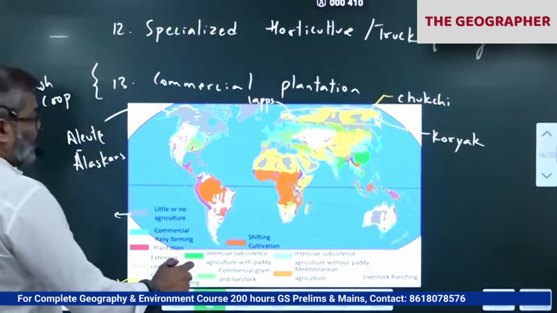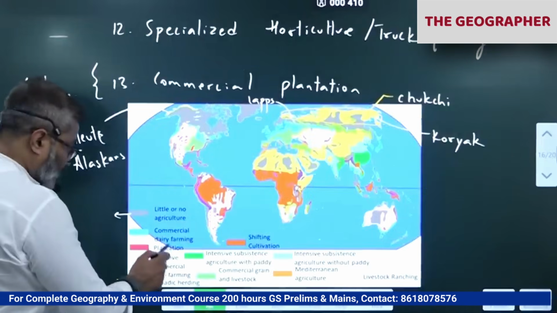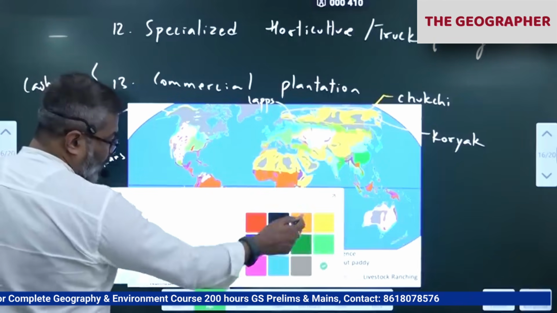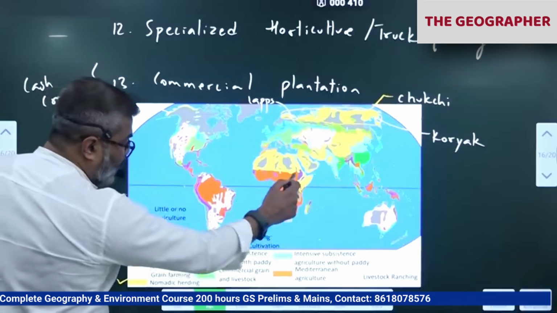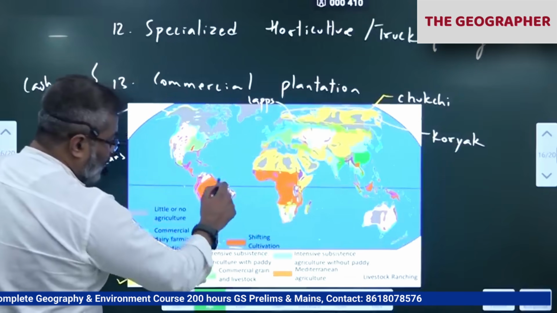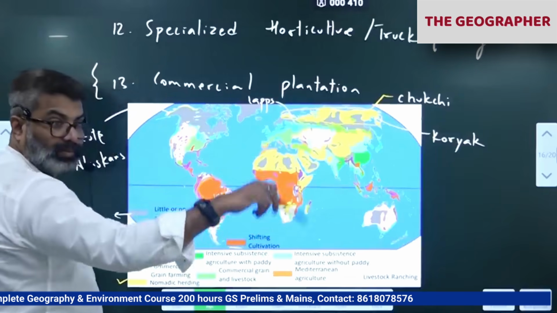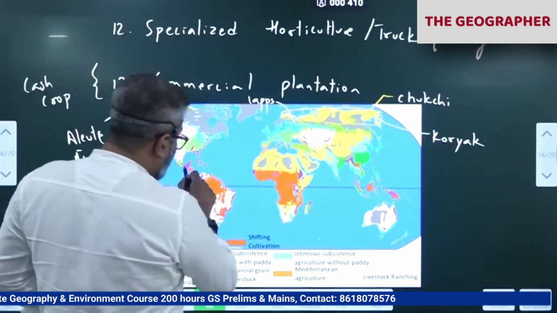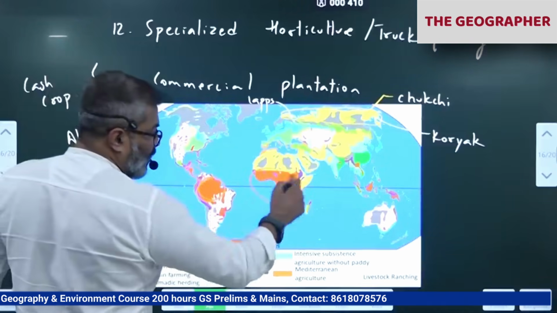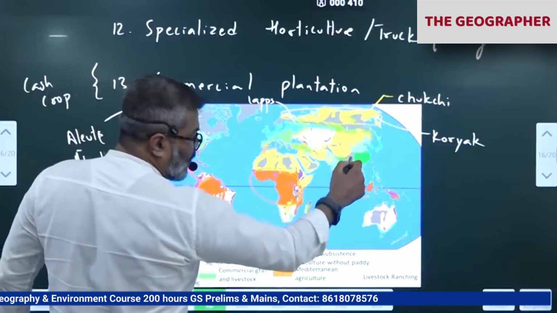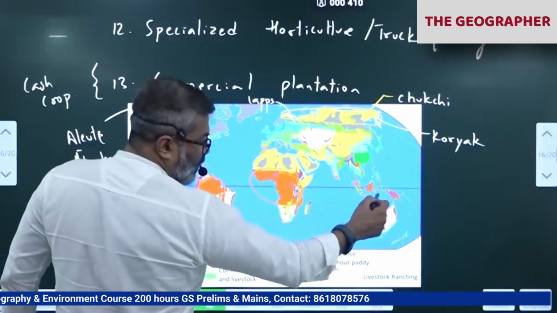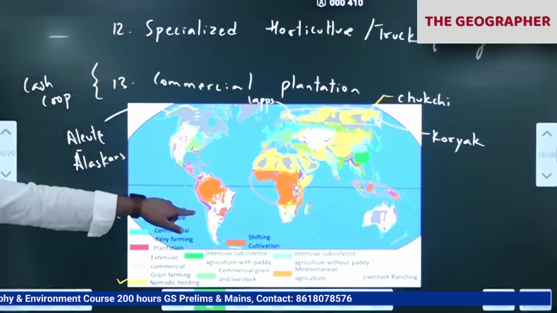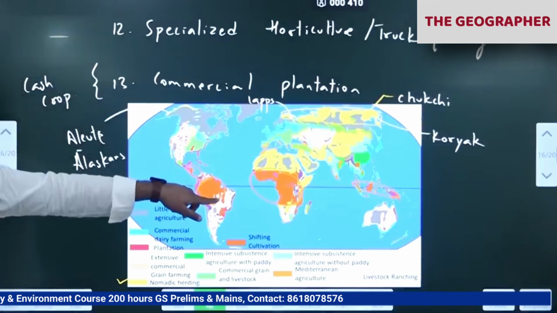You can see the map also. This shifting cultivation, here, see this color? Orange color they have given. Shifting cultivation is given in orange. See here, Central Africa, this region. Here, Brazil, here. I told you, forest. Dense forest, tropical forest regions, Central America you notice, Africa you notice, here India, Western Ghats, Northeast and all they have given. Correct, Indonesia part they have given. See, the map is very helpful actually, for world distribution.